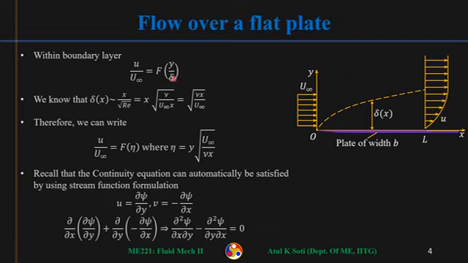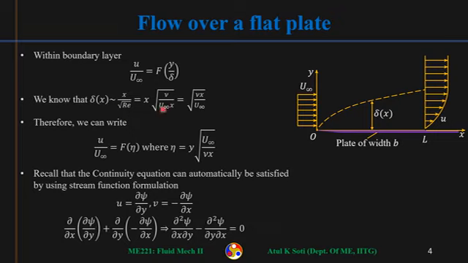Now what is delta? Delta is boundary layer thickness. We saw that delta by L was 1 by square root of Re. The magnitude was close to that. So similarly, delta at a distance x will be approximated by x divided by square root of Re.